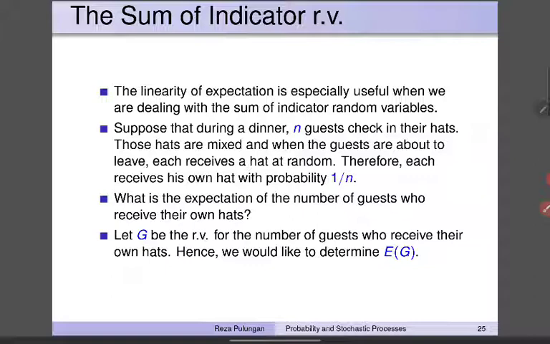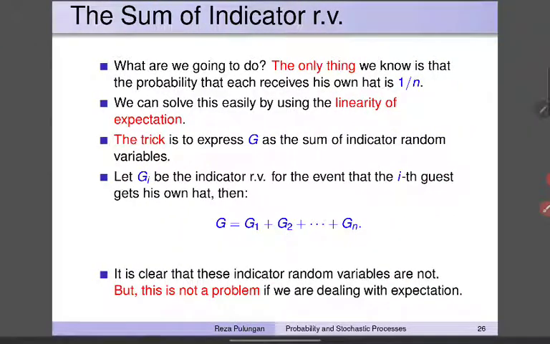What is the expectation of the number of guests who receive their own hats? This simply looks hopeless. Let's take a look at this. Let G be the random variable for the number of guests who receive their own hats. Hence, what we are trying to compute is the expectation of G. The only thing we know is that the probability of each receiving his own hat is 1 divided by n, and this seems like very simple, trivial knowledge. But actually we can solve this easily by using the linearity of expectation.